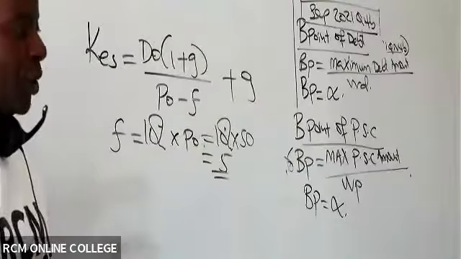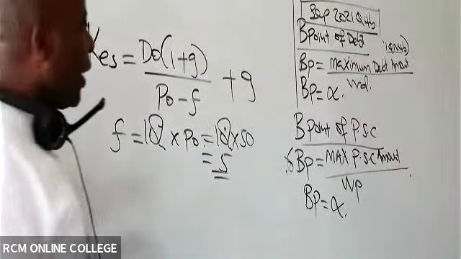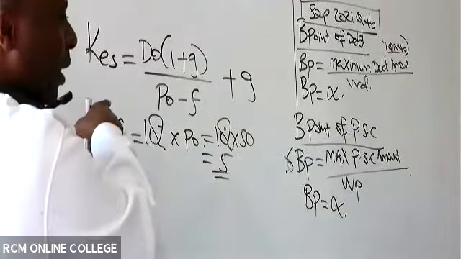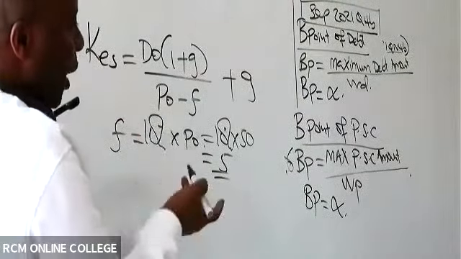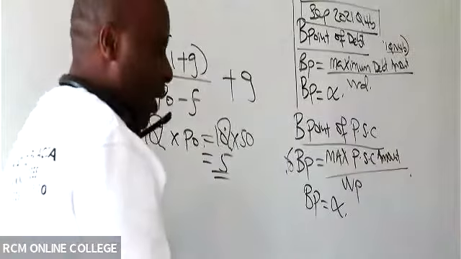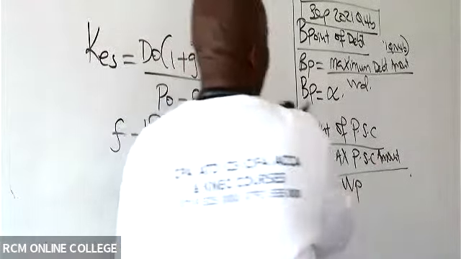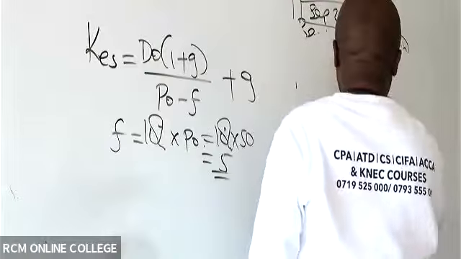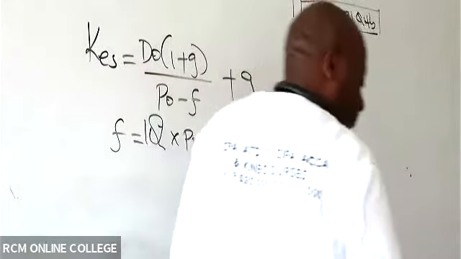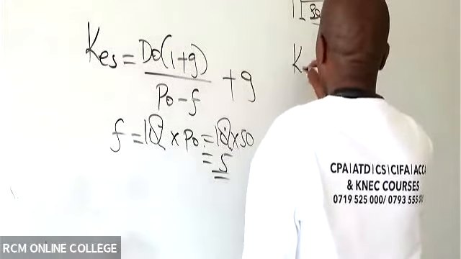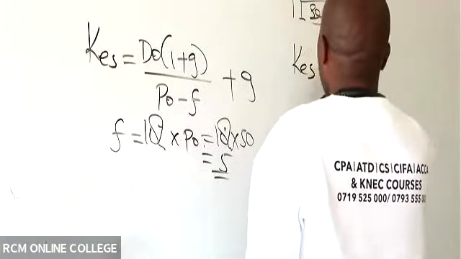Thank you so much. And then we have now everything that can enable us get this Ke. Ke is the cost of equity ordinary shares. Now we have everything that can easily give us the answer. So we have here cost of equity shares.